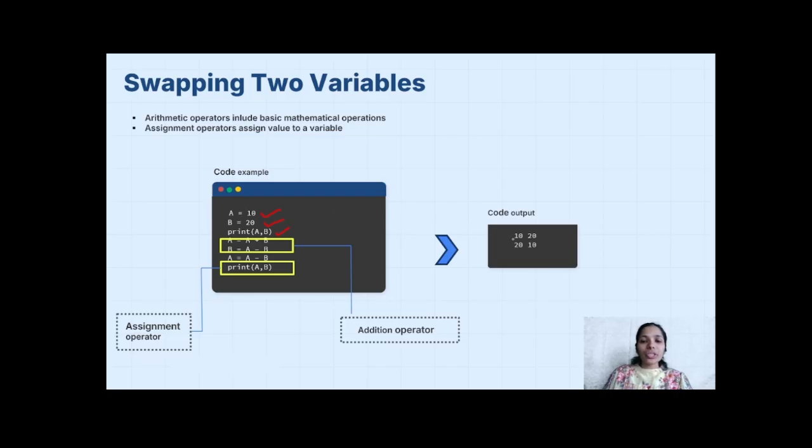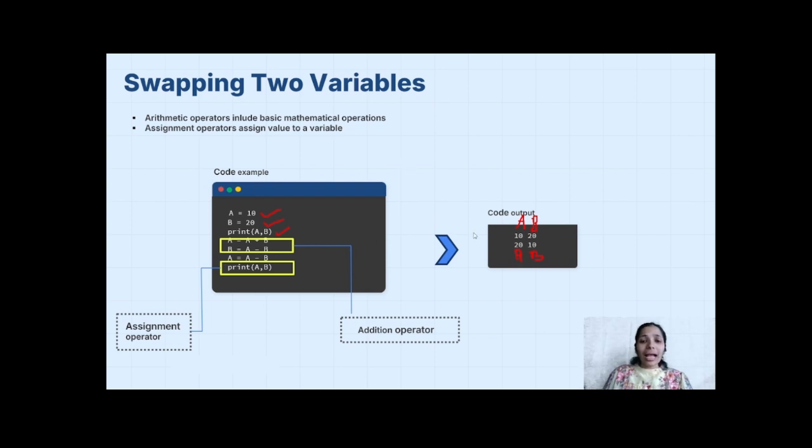Swapping is just changing the position. A, which held 10, will now store 20, and B will store 10. This is how I can swap two variables in Python.